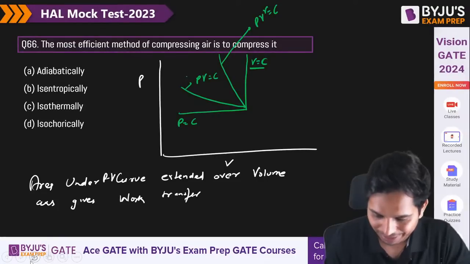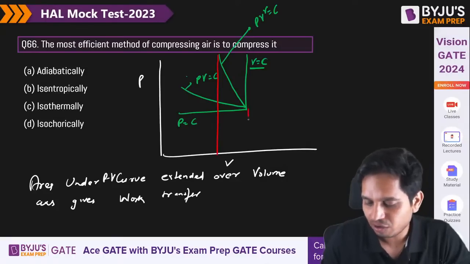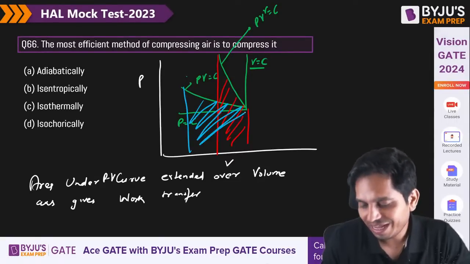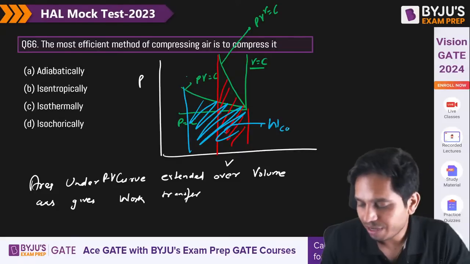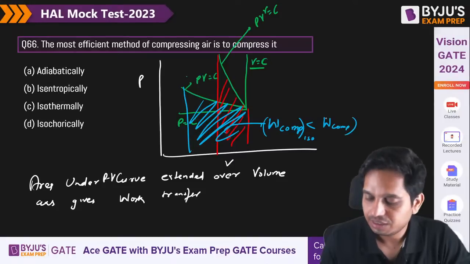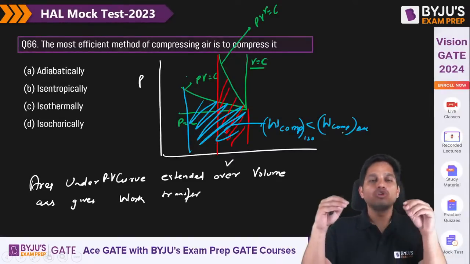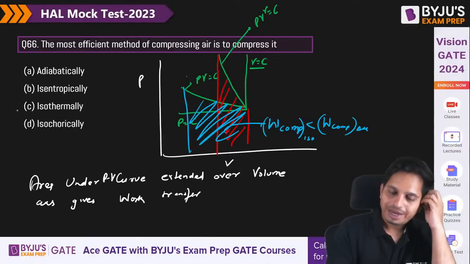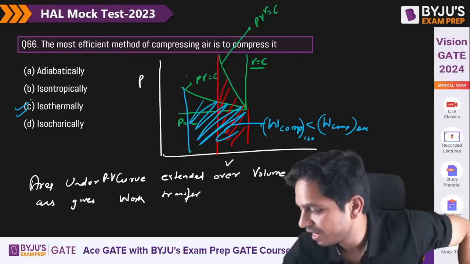Now for adiabatic or isentropic, the area below the curve is very high, while for isothermal this is the area. So the work of compression is lowest for isothermal. So isothermally, C is the correct answer. 66 C is the correct answer.